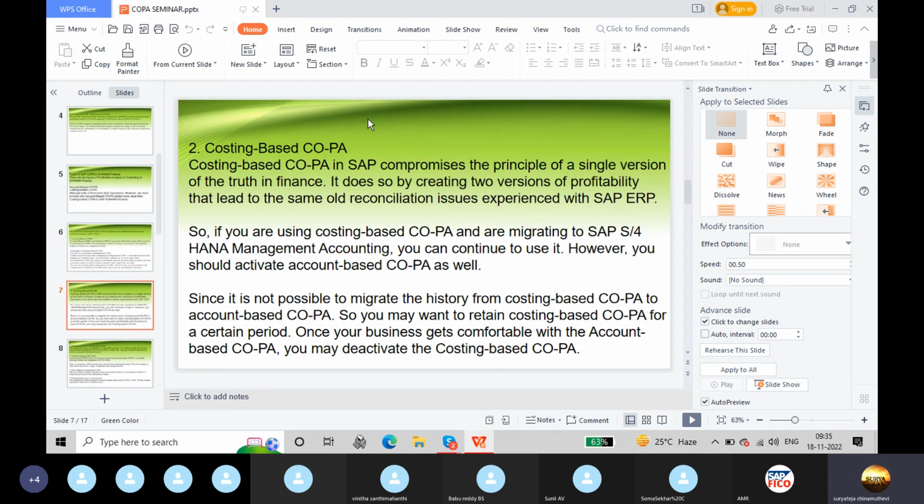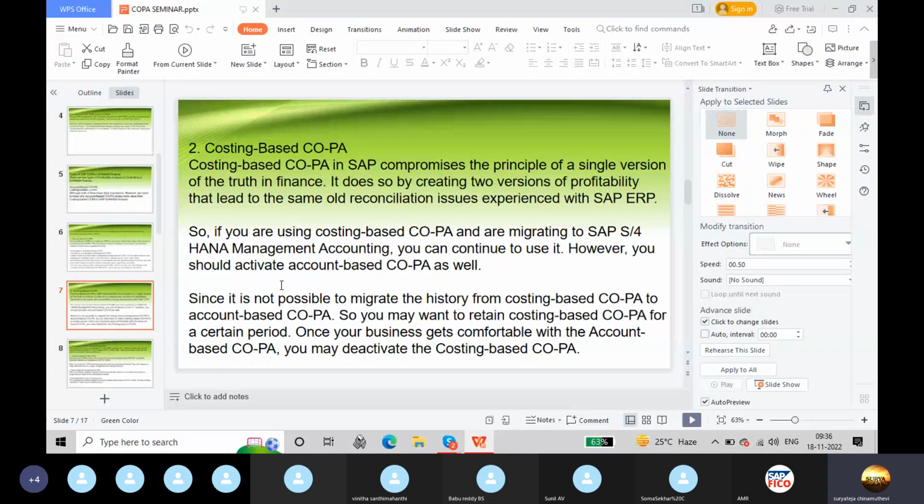Costing-based COPA. Costing-based COPA in SAP compromises the principle of a single version of the truth in finance. It does so by creating two versions of profitability that lead to the same old reconciliation issues experienced with SAP ERP. So if you are using costing-based COPA and are migrating to SAP S4HANA Management Accounting, you can continue to use it. However, you should activate account-based COPA as well.